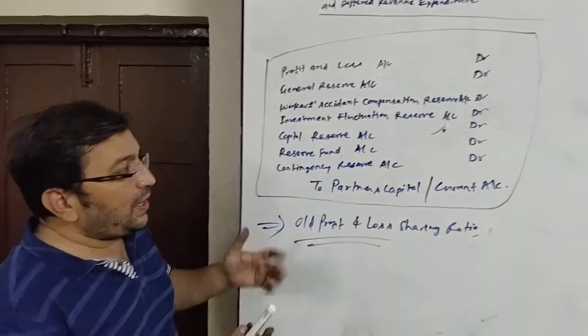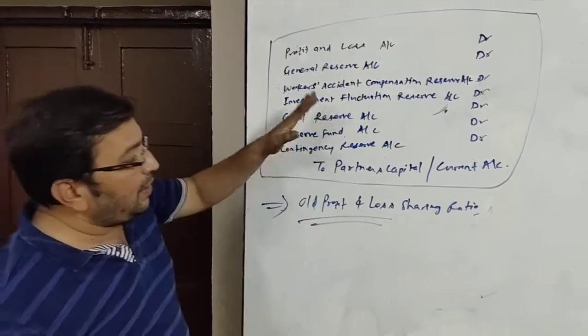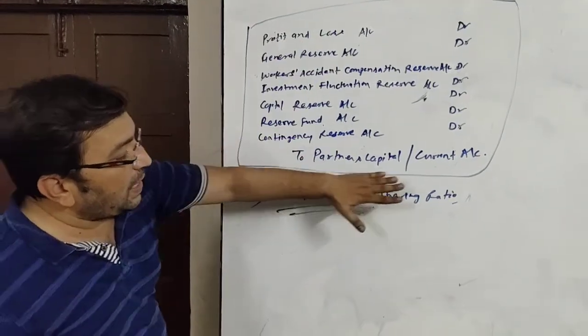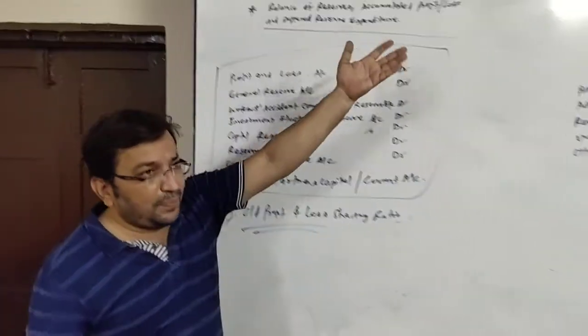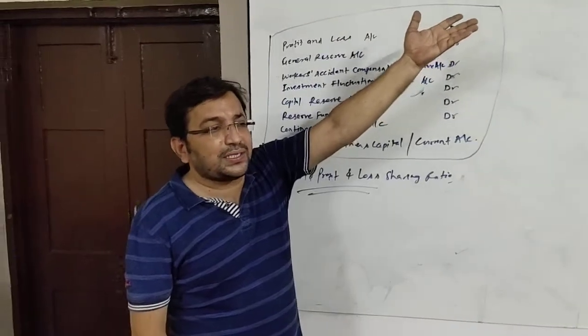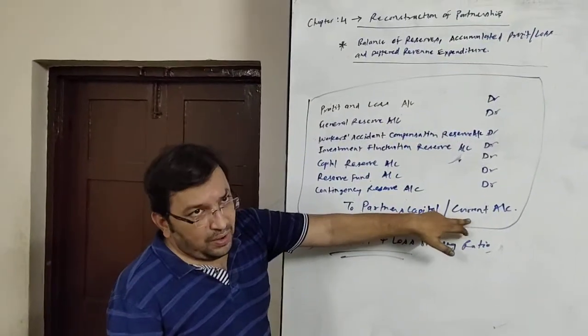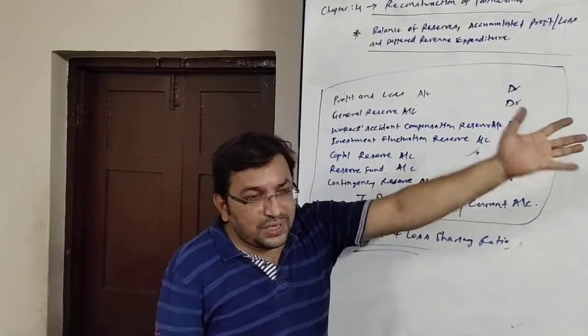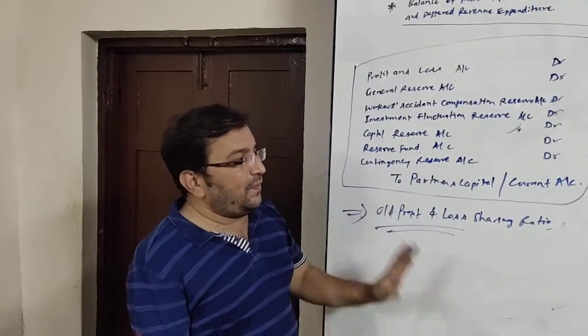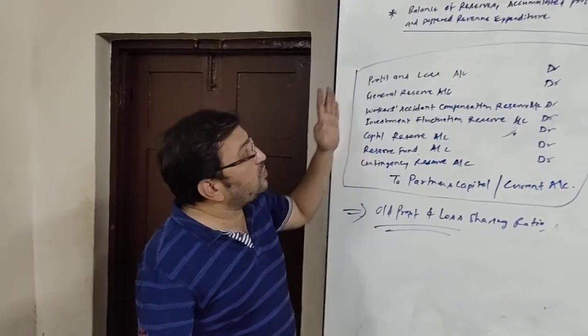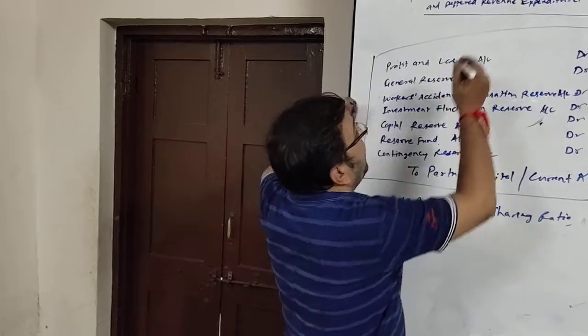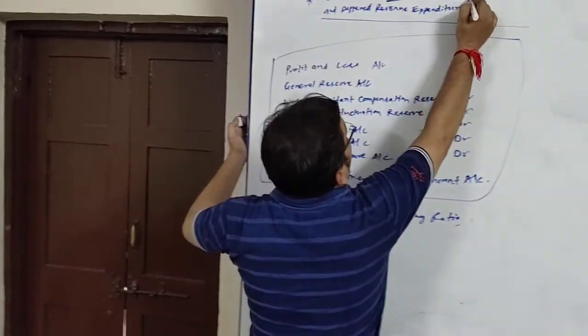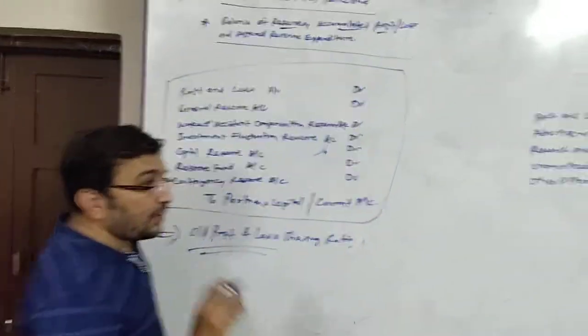And in the capital account, as partners capital account is credited, the posting will be done at the credit side of partners capital account. Or if you are maintaining current account, then the posting will be done at the credit side of current account. Okay, so this was all about balances of reserve and accumulated profit.